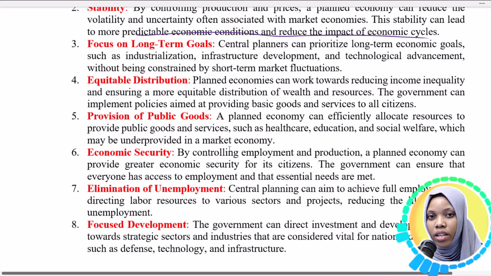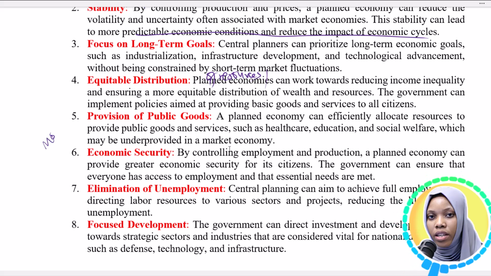And then there's equitable distribution of resources. The government ensures equity, no discrimination, whereas under monopolies it depends on your bargaining power as a customer. But for government, it ensures there is no discrimination. And then provision of public goods is another merit of the planned economic system.